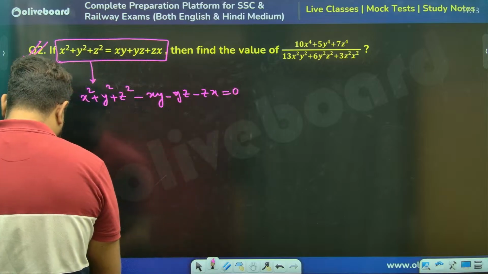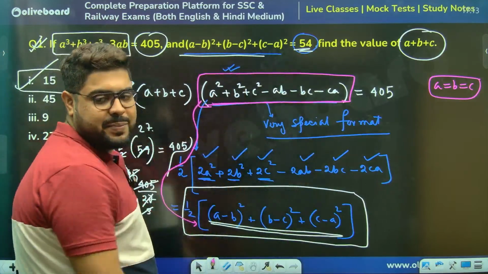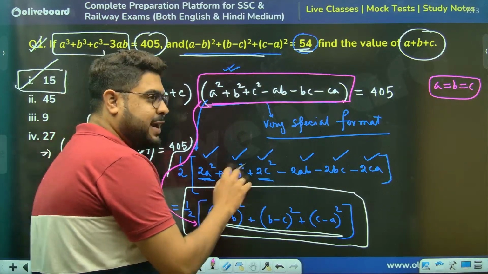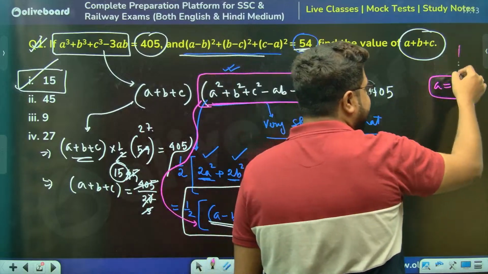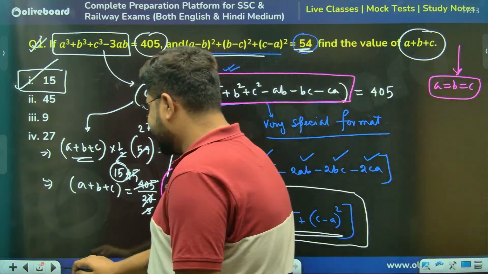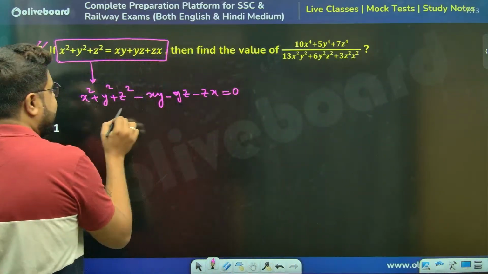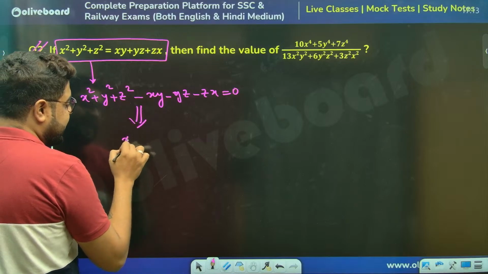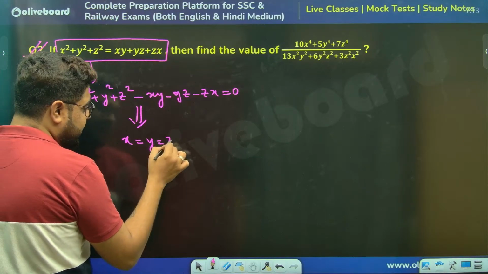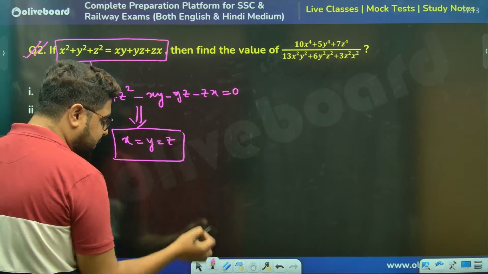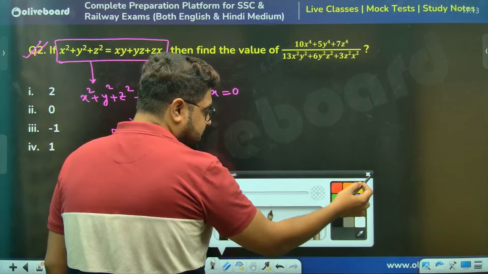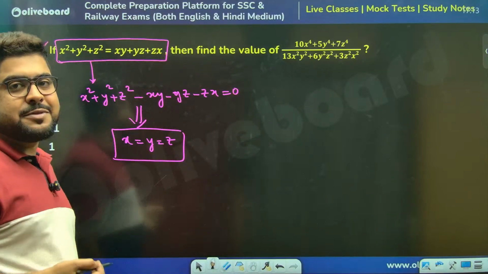The final conclusion we learned was that all three variables are equal to each other. So x is equal to y is equal to z. That is why it's very important to learn from basics. The derivations are also sometimes very important.